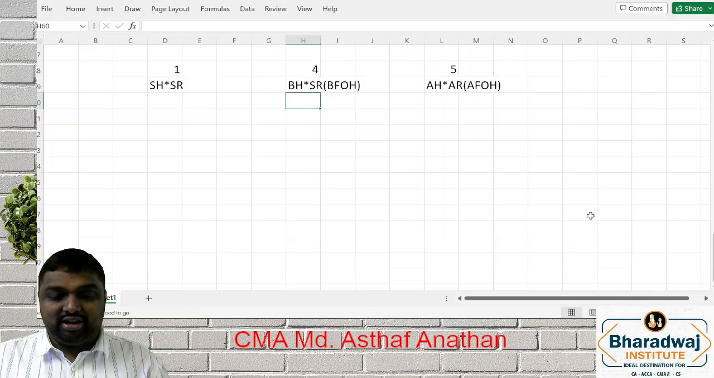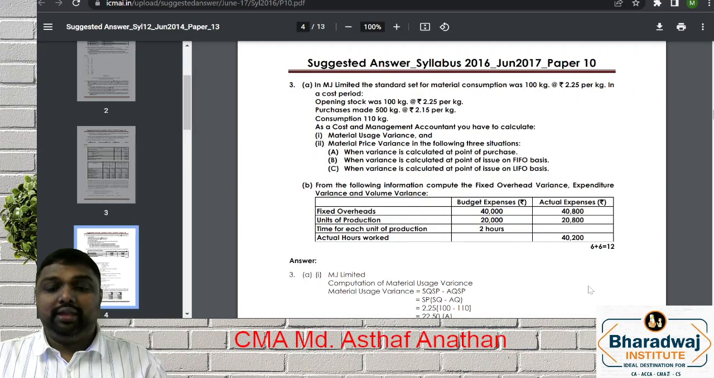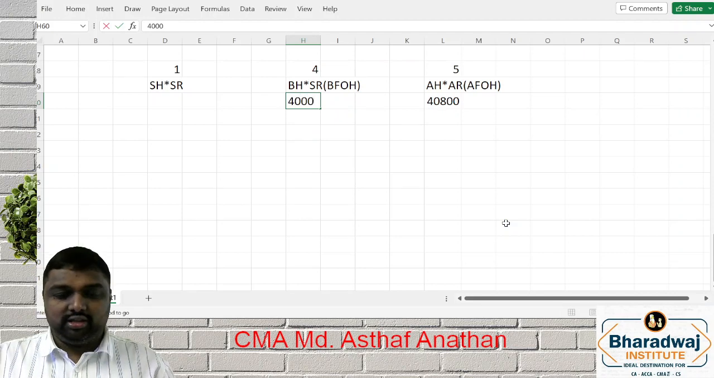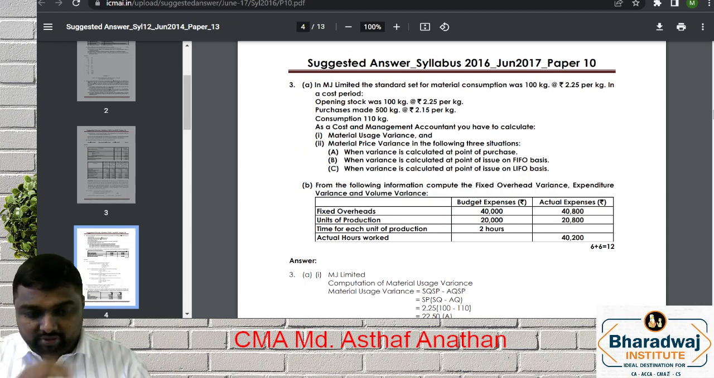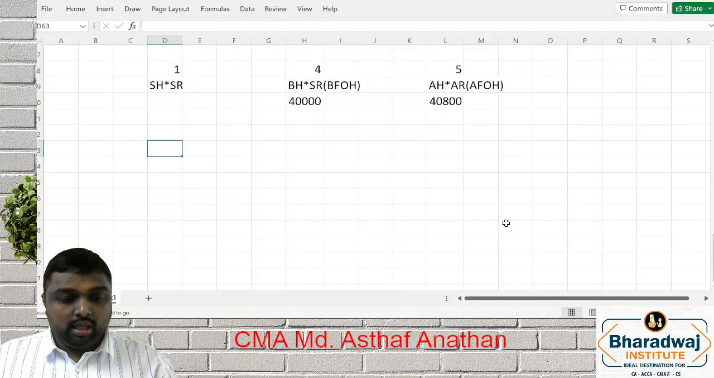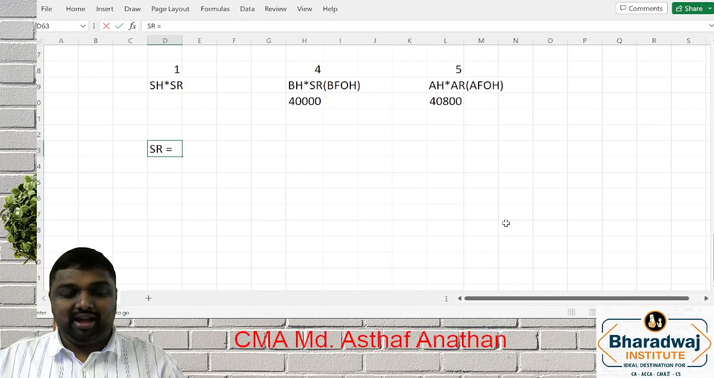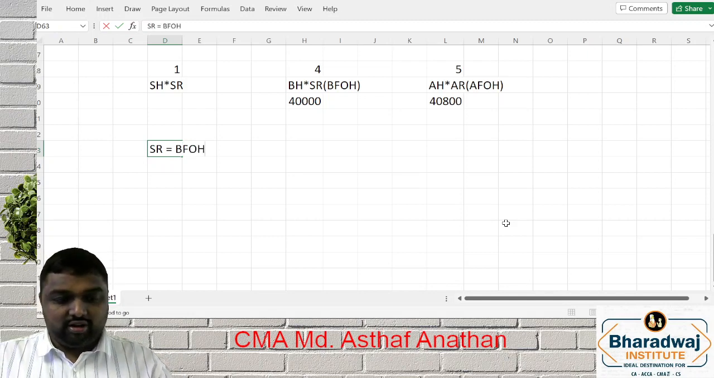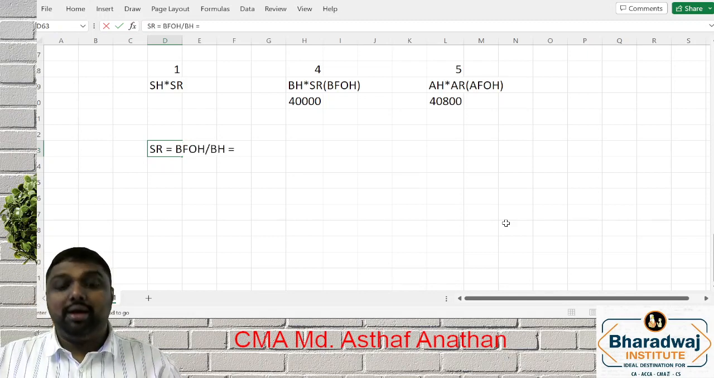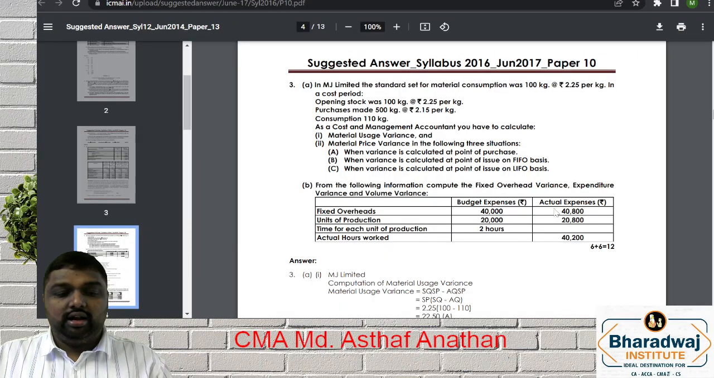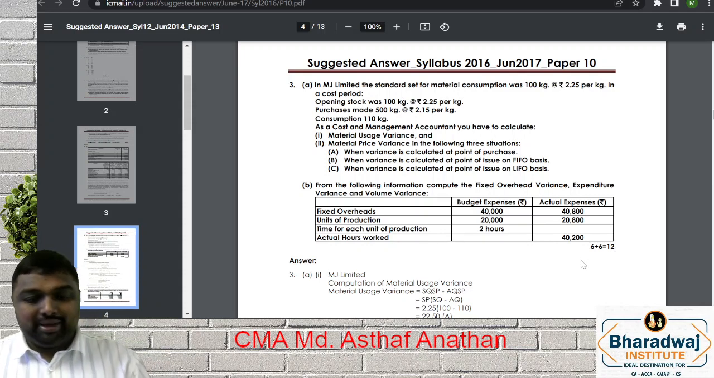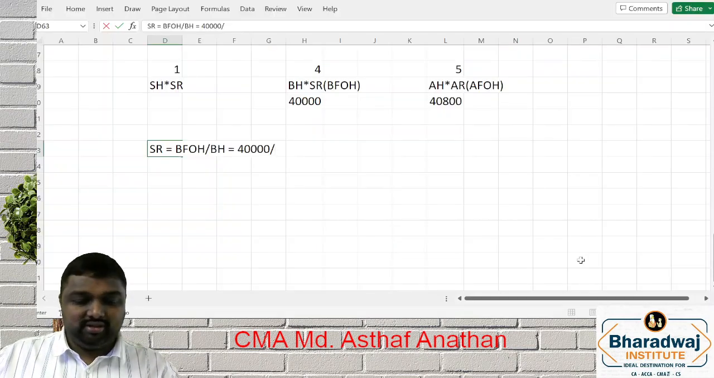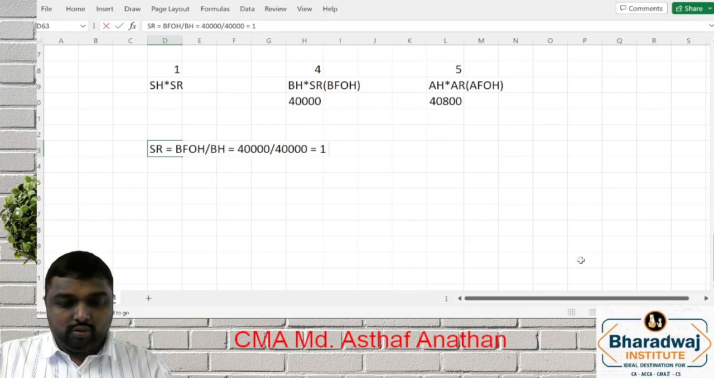Actual fixed overhead is 40,800. BFOH, budgeted fixed overhead, is 40,000. Now SR we have to find out. I think all of you remember the formula. SR is budgeted fixed overhead by budgeted hours. Budgeted fixed overhead is 40,000 divided by budgeted hours. Budgeted hours is not given, we have to find out.